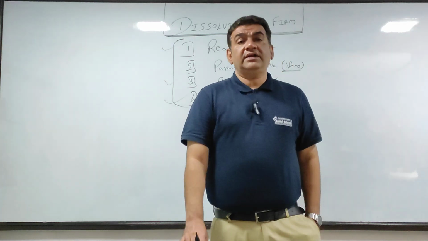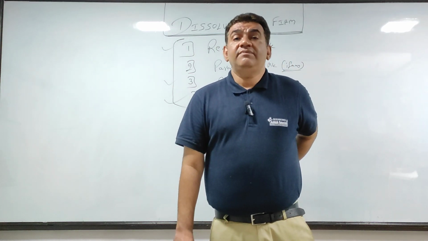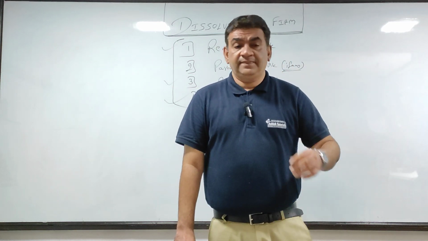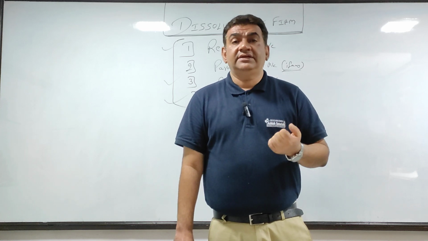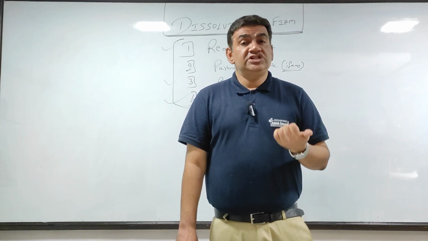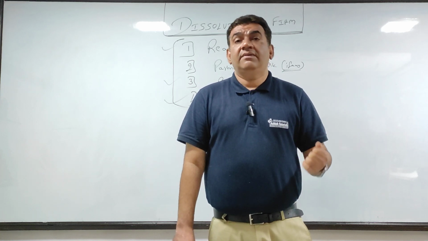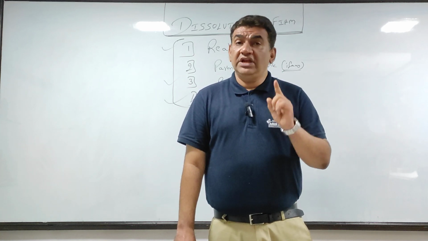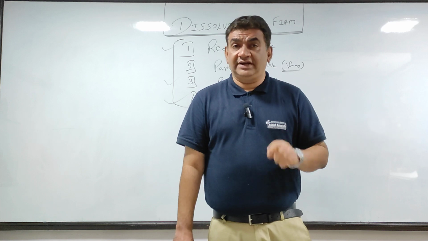Now, when all the partners are insolvent, there will be 2-3 additional accounts. That is liability. Suppose you have creditors, a creditors account will be made. Bills payable is there, a bills payable account will be made. Bank OD is there, a bank OD account will be made. Only if all partners are insolvent.